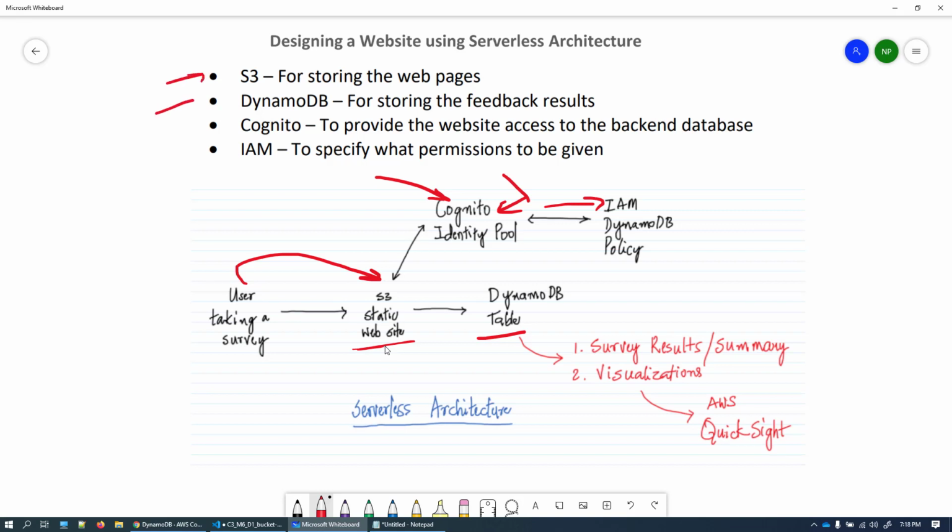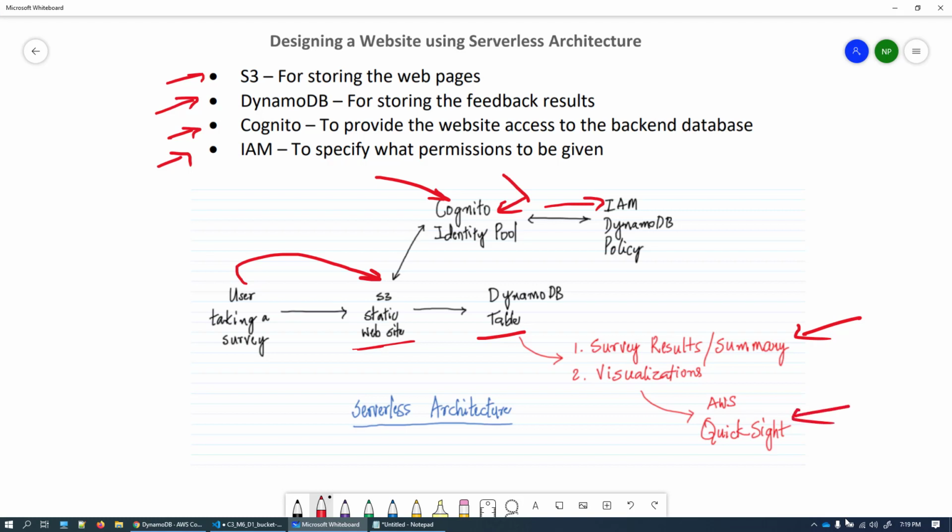So we'll be using S3, DynamoDB, Cognito, and IAM.